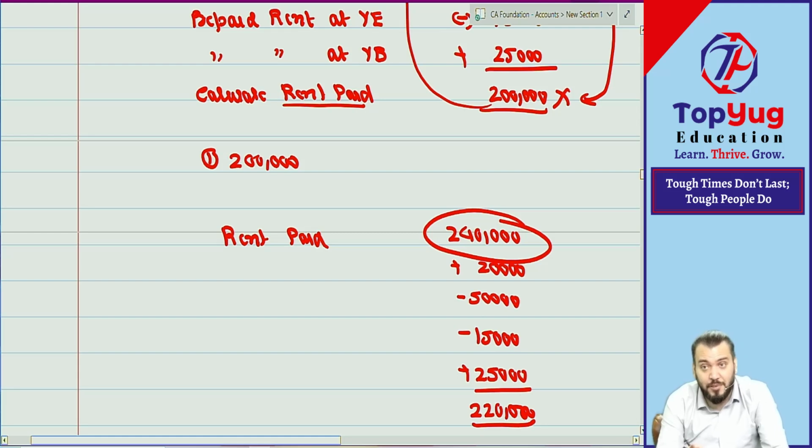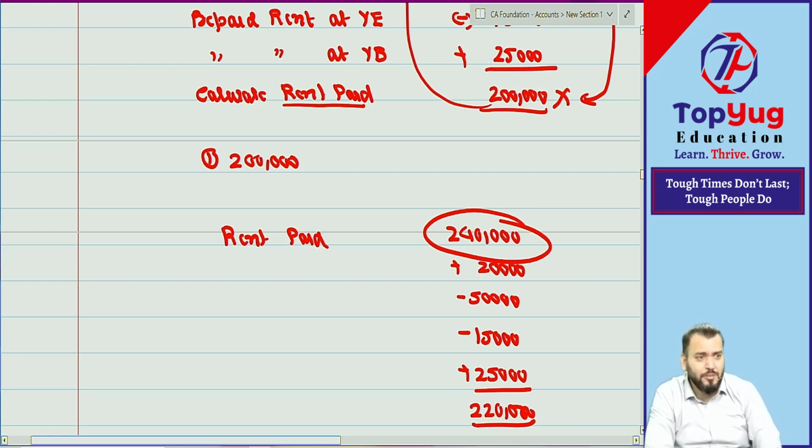And this type of question has been asked 2-3 times in the exam. Understood? Because ICAI knows what you are doing, so they will try to hit you. If you have understood conceptually, then of course you will understand rent paid is required. I need to find out rent, and they have given rent expense debited to P&L. So next time, read the question carefully.